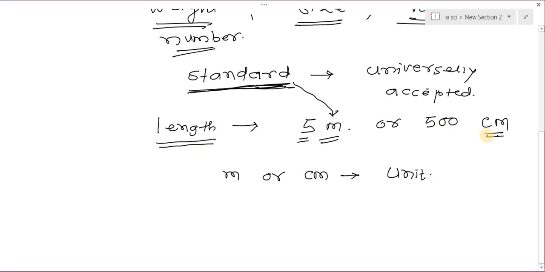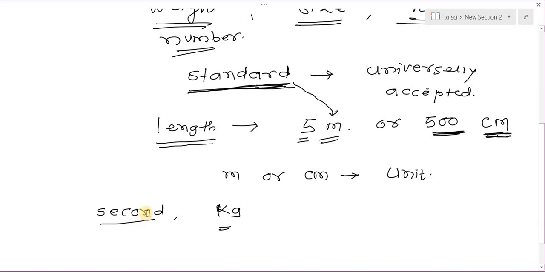Or if I consider the standard centimeter, then I have to repeat this standard 500 times, and then we get the length of the rod. Similarly, if the unit I use for the measurement of time is the second, then for the measurement of time, second is the unit. For the measurement of mass, kilogram or gram is the unit. We denote kilogram by kg.